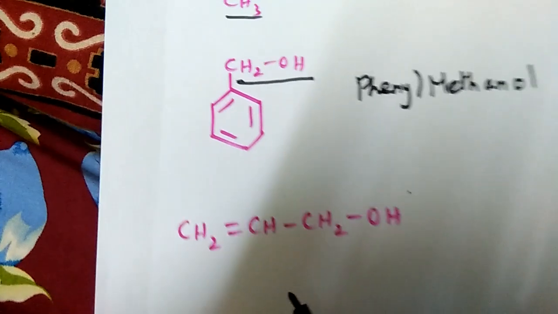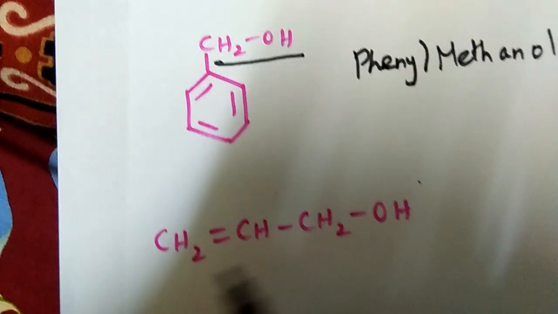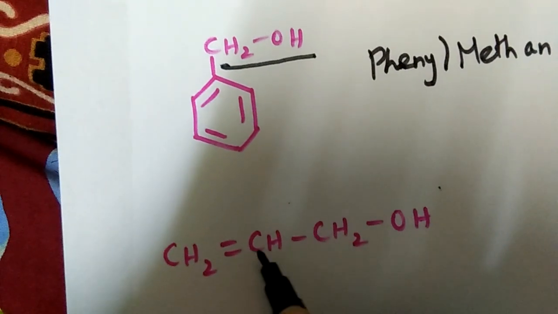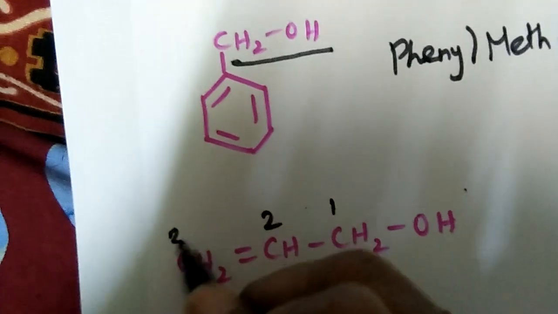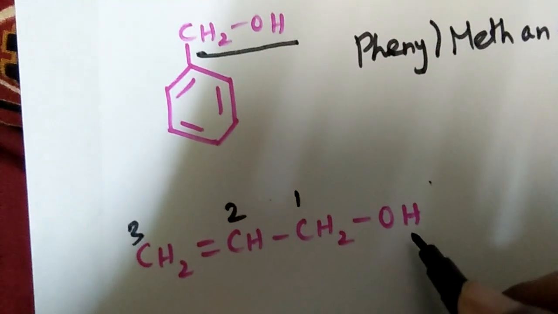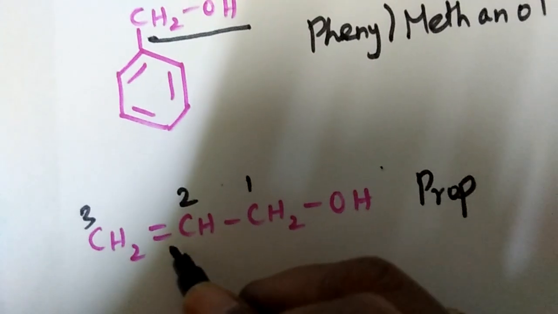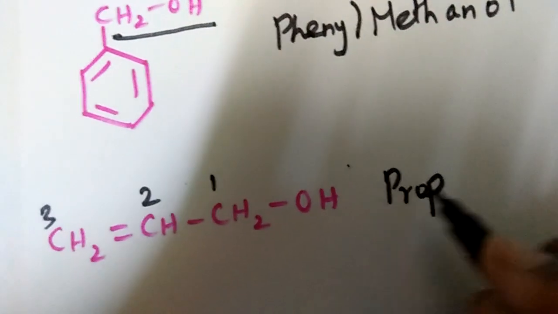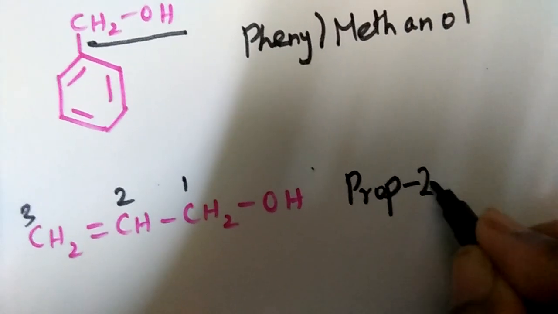Okay, and this alcohol, allyl alcohol. So here 1, 2, 3 is the position. To the first carbon OH is attached. Okay, and 3 carbon atoms are there. Prop is the root word, but there is a double bond between the second and third carbon. So ene is the primary suffix.